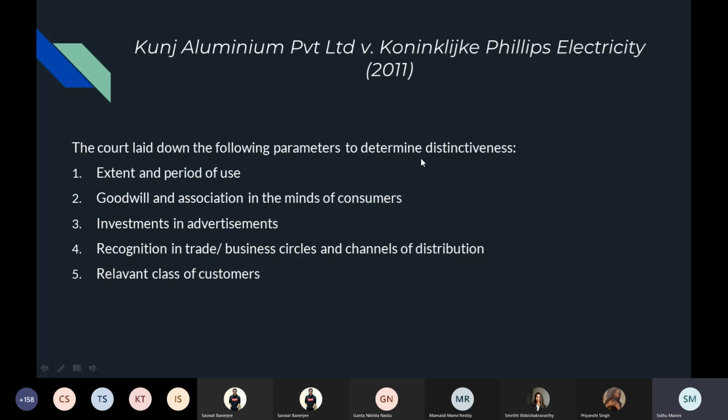Recognition in the trade or business circles and channels of distribution. How known or popular are they in their business circles, how known or recognized are they in the channels of distribution, like the manufacturer, retailer, seller chain. Relevant class of customers. See, every product has the relevant class of customers. So if you talk about luxury brands, there is only a small section of the society which can afford those brands. So the relevant class becomes only that. Not all of us can afford Gucci or LV bags, right? So only the relevant section who can afford it becomes relevant for that class of goods. So for every class of goods, we have a relevant section.